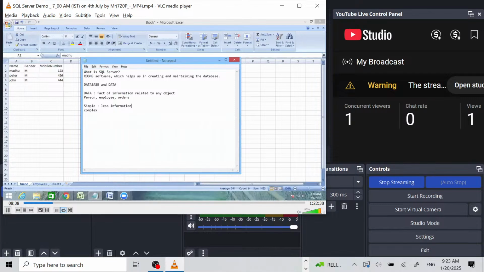Every business today is dependent on the database to analyze the business, to improve the business, and to analyze the competitor's business. In order to compete in today's market, every business is interested in the database.